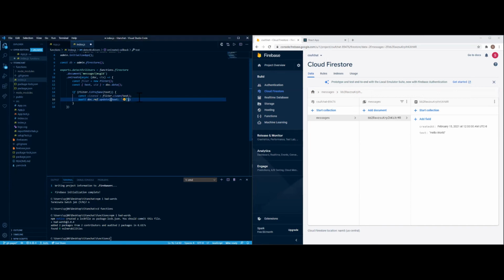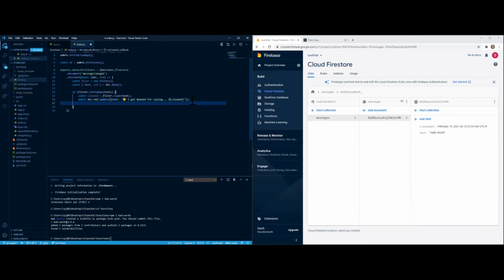Yeah, and then I got banned for saying, and then reference the word, just used by the variable cleaned. And that should be it.